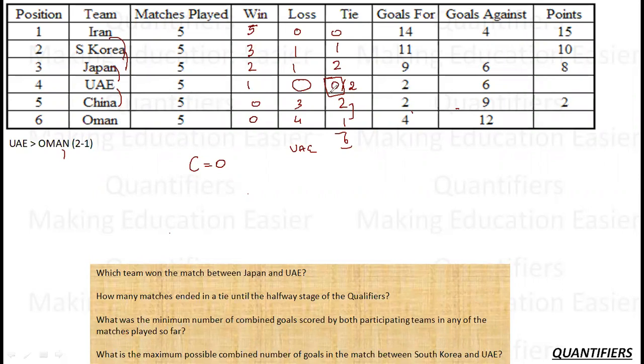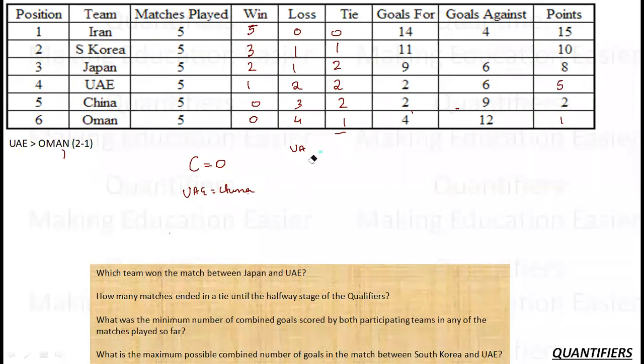Because China hasn't beaten any team. China has only 2 points. China cannot beat anyone else, which means that the match between UAE and China also ended in a draw. Since there is one draw, it is not possible, which means the least number of draws possible is 2. So here there will definitely be 2 draws. Okay, and the number of losses is again 2. So the number of points are 1 win and this becomes 5 points. This was 1 point. Okay.